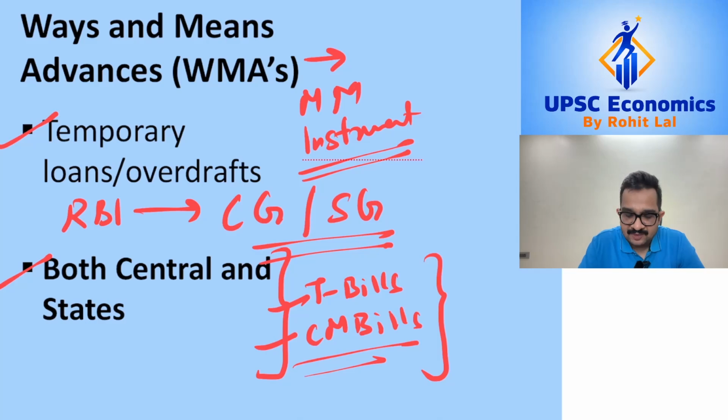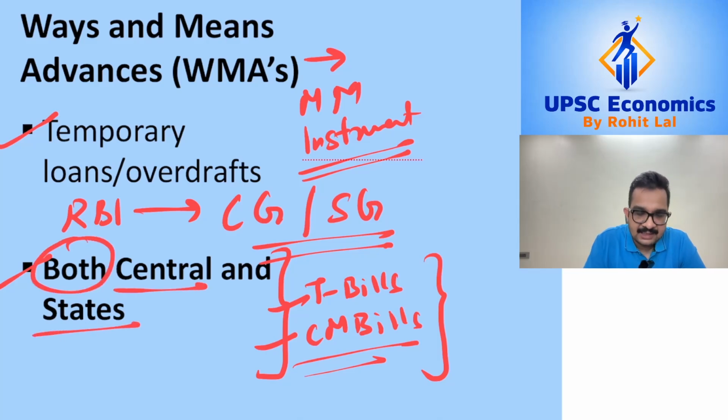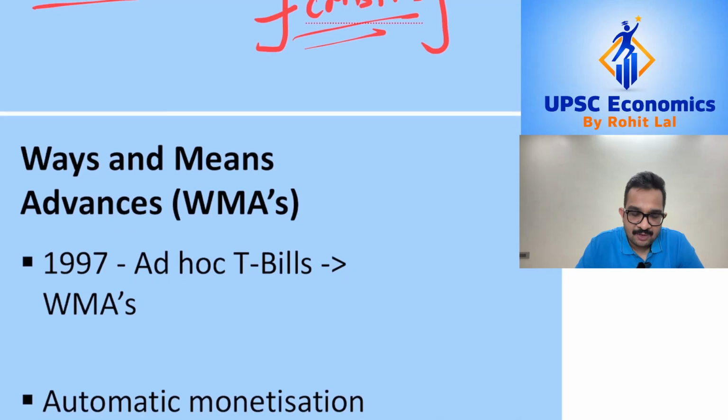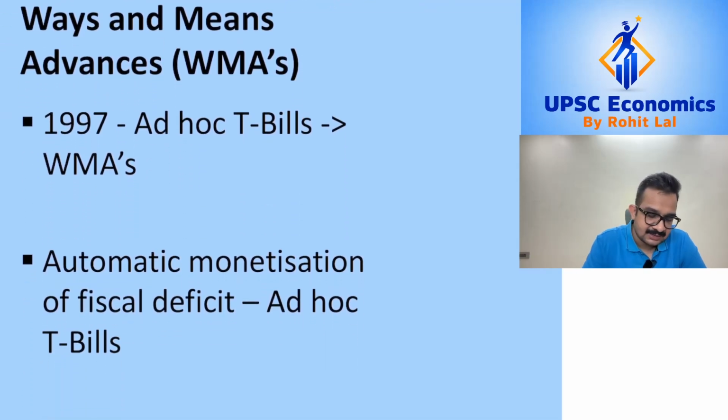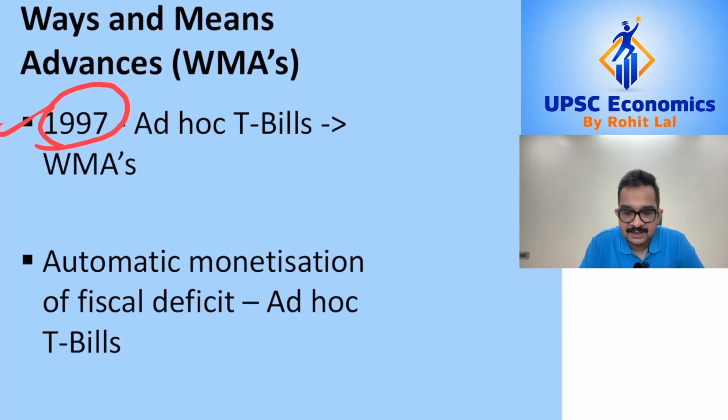Another important difference is that if you talk about T-bills or cash management bills, it was only the central government which could borrow via these instruments. However, if you talk in context of WMAs, both the central and the state governments can borrow from RBI using this mechanism. Now, ways and means advances or WMAs were introduced in 1997.